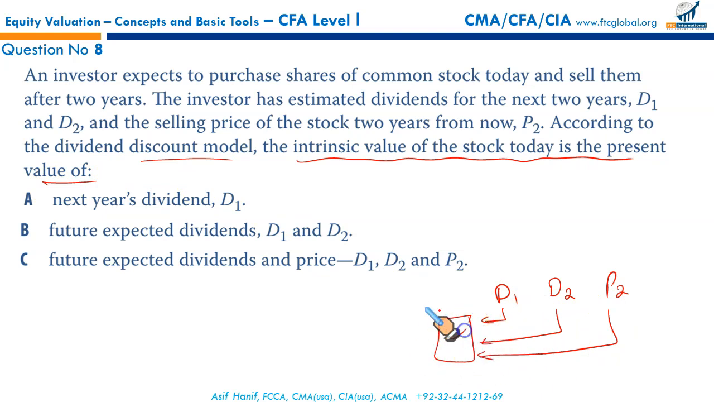So some of these will give you the share price. So it's the present value of the future expected dividend D1, D2, and the price. So that makes C the correct option. It's a straightforward textbook question.